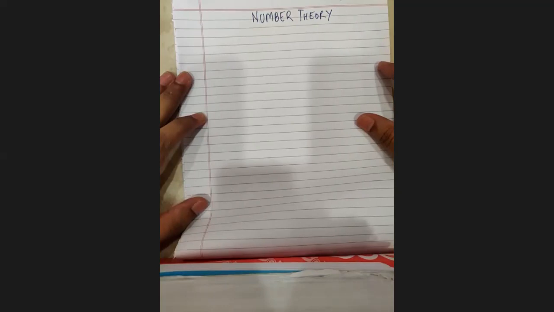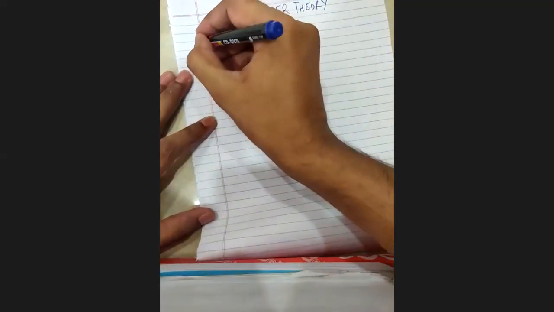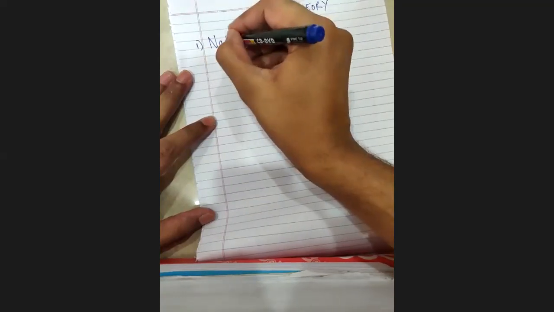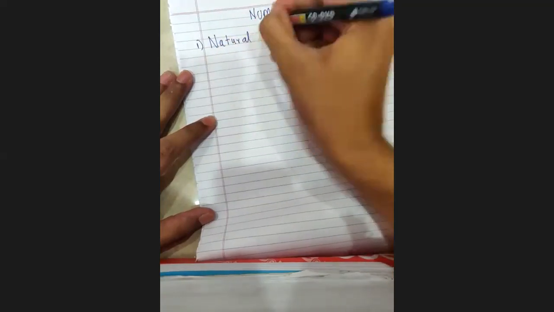Fine. Okay, so number theory, if I ask you what is the most basic type of numbers that we use? Numbers that we start counting from. If I ask you how many members are there in your house, how will you start counting? You always start counting 1, 2, 3, 4, and so on. So the type of numbers that starts from 1, I hope everyone has answered this correctly, are basically natural numbers.